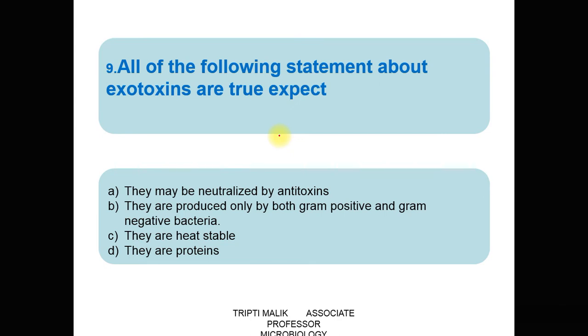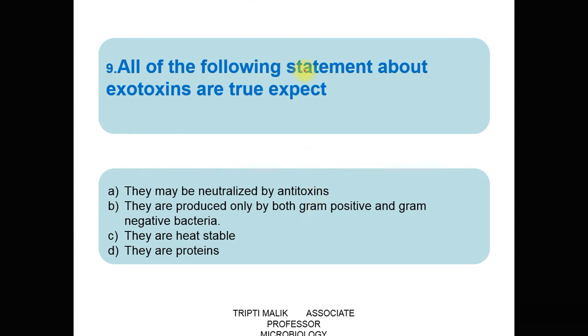Question number 9. All of the following statements about exotoxins are true except. The first one is option A, they may be neutralized by antitoxin. Option B, they are produced by gram-positive as well as by gram-negative bacteria. Option C, they are heat stable. Option D, they are protein.